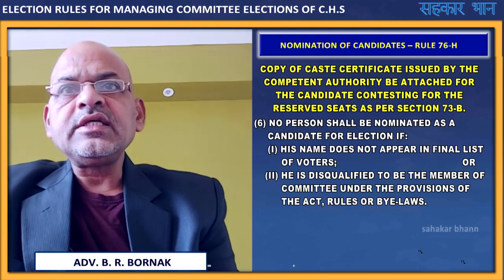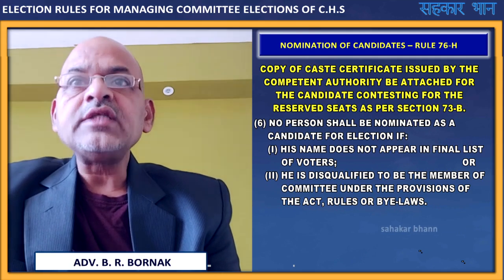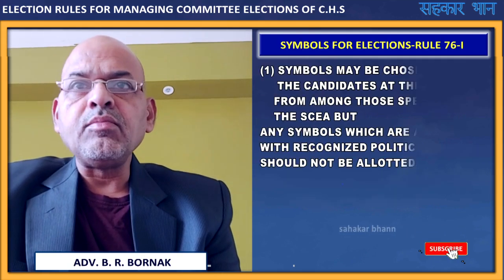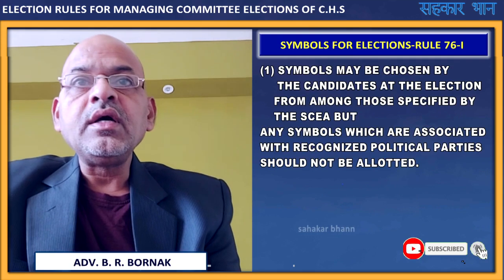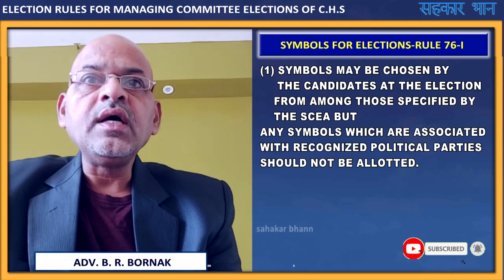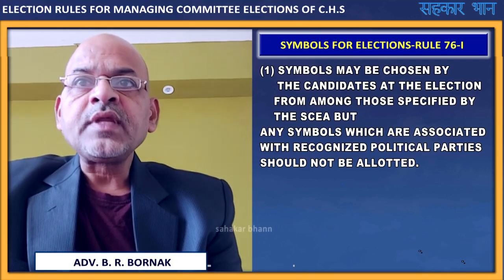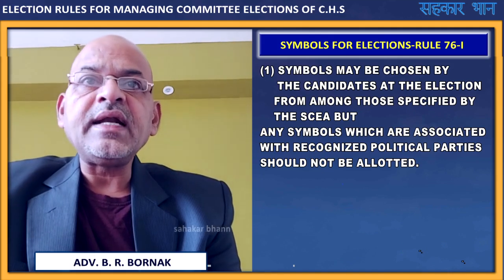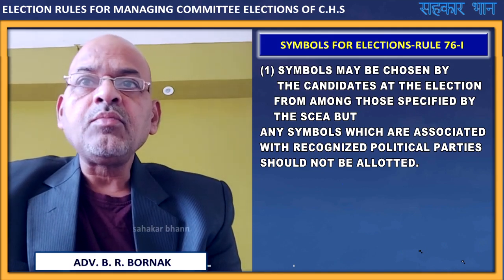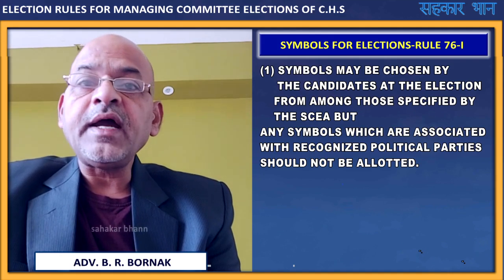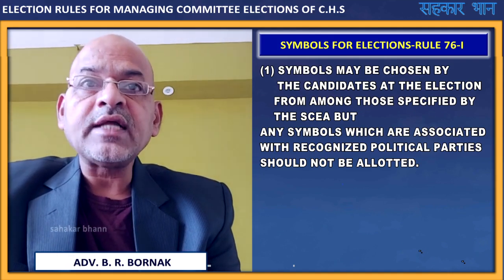Now, if elections are required to be taken, that is, if a poll is required to be taken, then symbols are to be distributed to the contesting candidates. Symbols may be chosen by the candidates at the election from among those specified by the State Cooperative Election Authority.